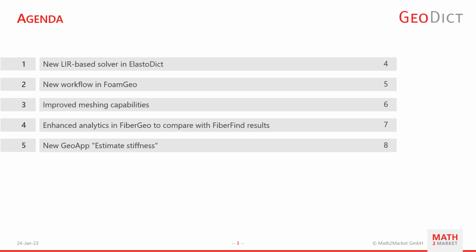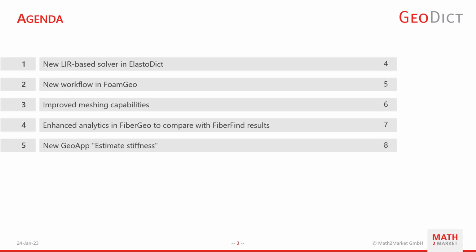In my talk today, I'm going to start with the introduction of a new LIR-based solver in ElastoDict, which is great to estimate stiffness of structures, especially with symmetric boundary conditions and high porosity. After that, I will show a new workflow in FormGeo that makes it easier than ever to create a digital twin from 3D data using a new feature.